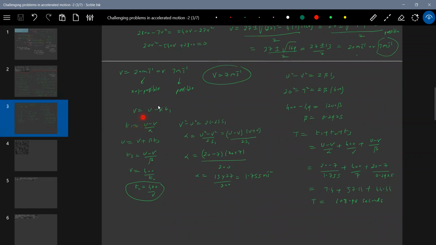Already I wrote it, V equals U plus AT. The values of T1, T2, T3 we have written here. Similarly, we'll calculate this alpha because now we know U, V and S1. I'm going to calculate the retardation alpha, and similarly the acceleration beta. Then I'll substitute in this formula for T1. Solving will give this. So this is the total time of journey. A little bit of calculation work we have to do here.